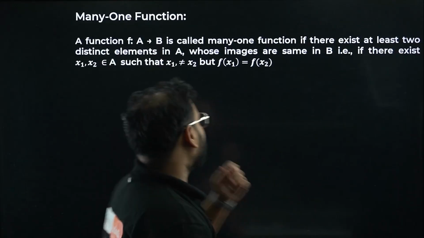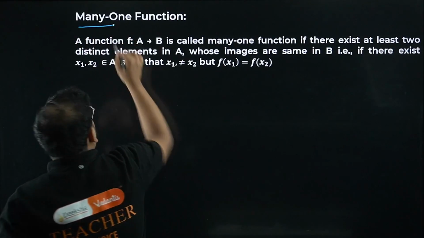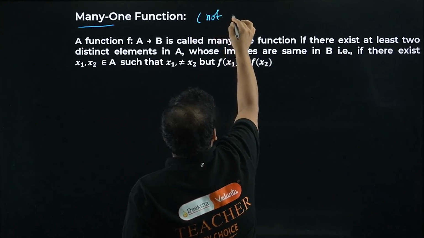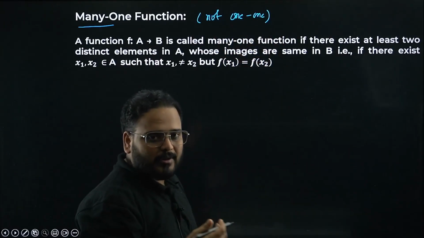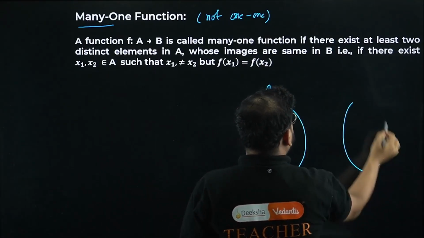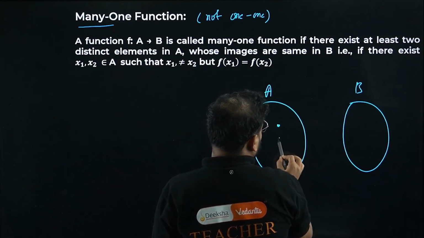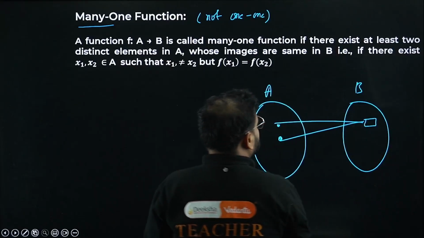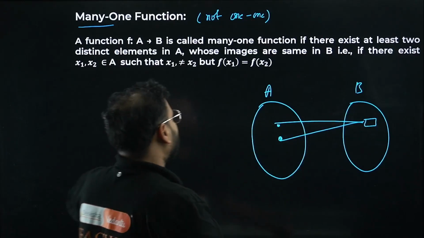So many-one function is just opposite to what you learnt in one-one. Whichever function is not one-one is called many-one. If I have to draw the mapping, same way between two sets A and B, for more than one element in the domain, you have the same image. You won't have distinct images.